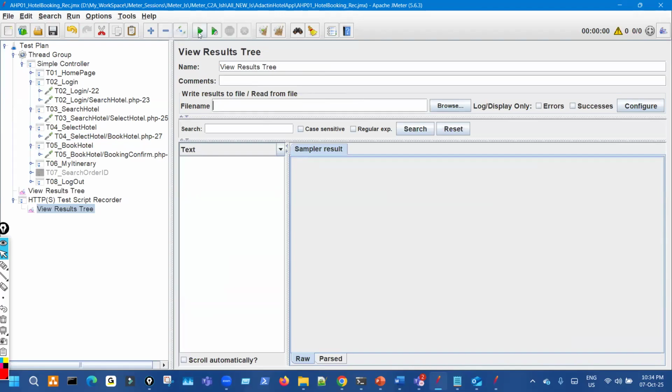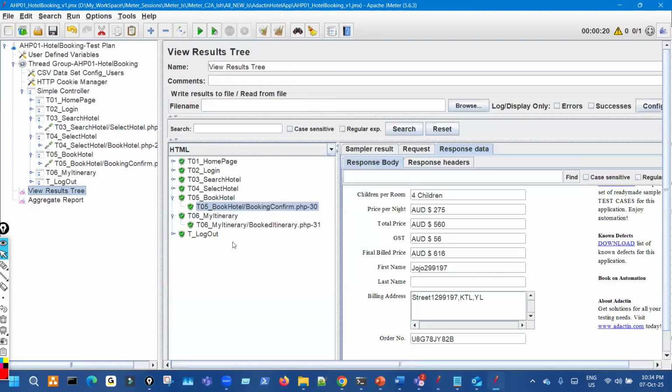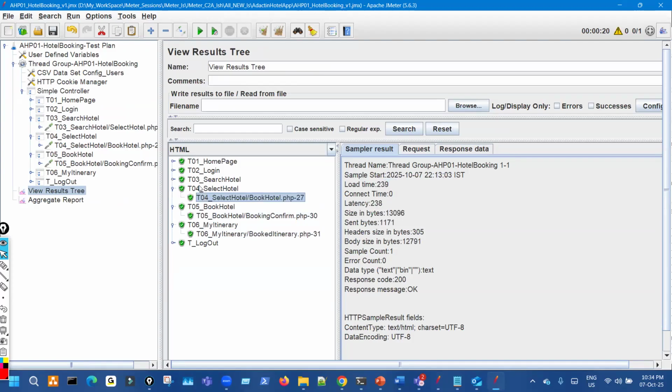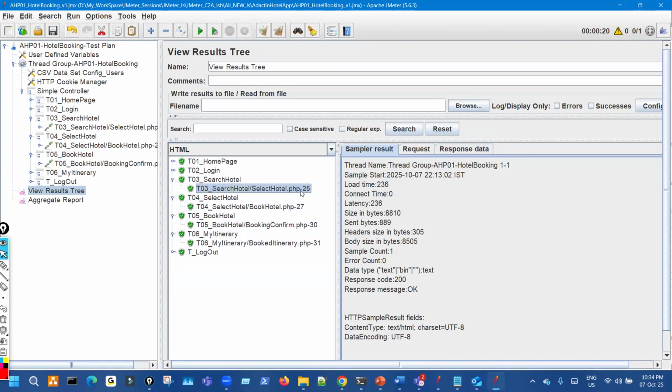This is the recording version. We ran, and you see hotel booking is taking almost 16 seconds, or sorry, the itinerary page is taking 16 seconds. So this is a problem, right? This is a problem, but whom will you report to? That is the next part.